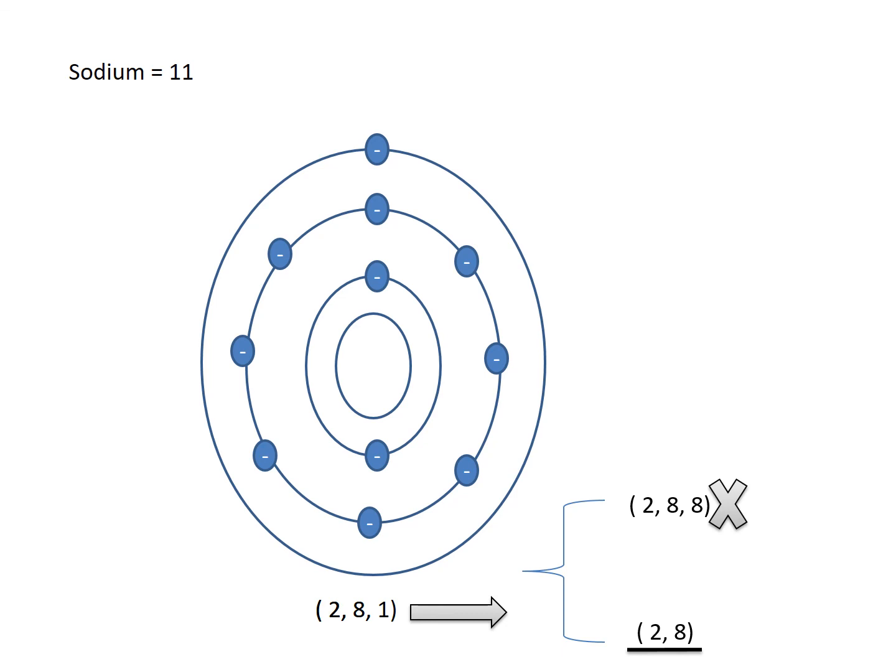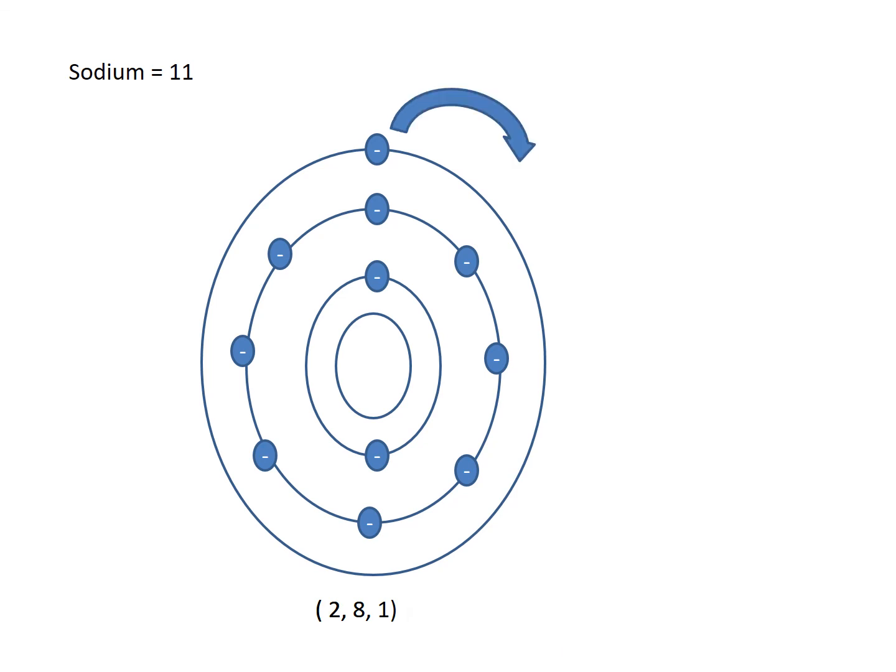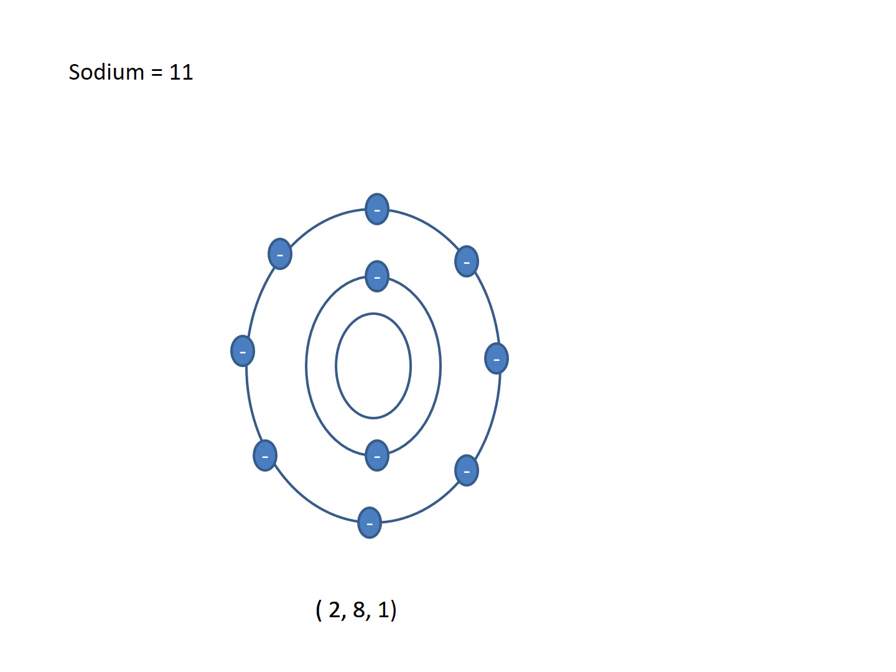That is, it attains the electronic configuration of 2, 8 by giving away one electron. So it is going to give away this one electron, and it's going to end up with only two shells with complete capacity. Earlier it was 2, 8, 1, but then it becomes 2, 8.